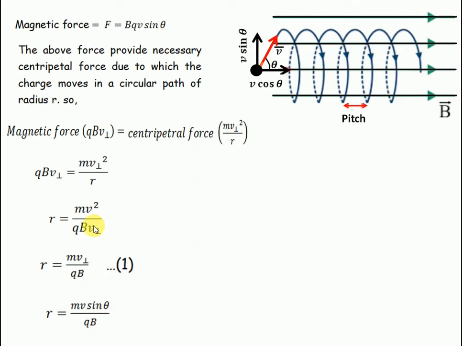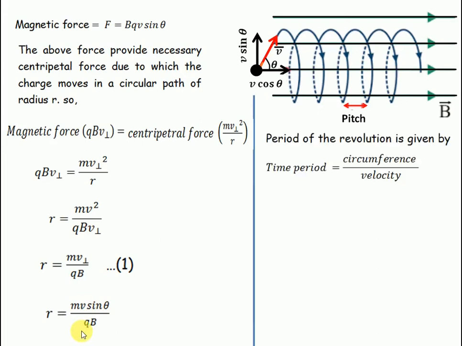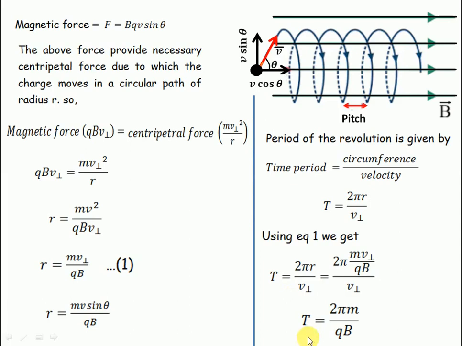If you put in the value of v perpendicular, you will get r equal to m v sin theta by qB. Now the period of revolution: velocity is distance by time, so time is equal to distance by velocity. The distance covered in one complete revolution is the circumference, and v is the velocity. If you put in the values, you'll get T equal to 2 pi m by qB.